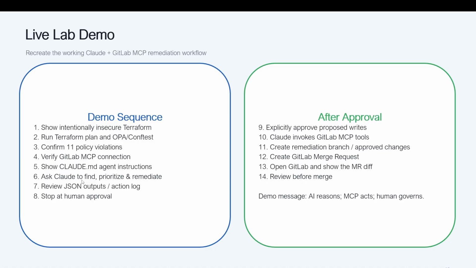Based on that, Claude will find, prioritize, and remediate, and we will review those JSON outputs and logs, and stop at human approvals. After approvals, it will follow the instructions, invoking those GitLab MCP tools, creating the remediation branch and merge request, as I said earlier, and review before the merge request.